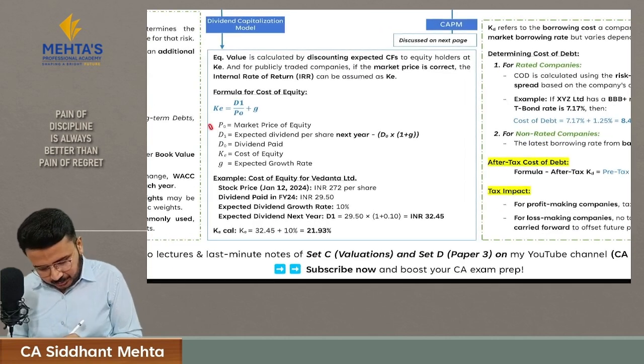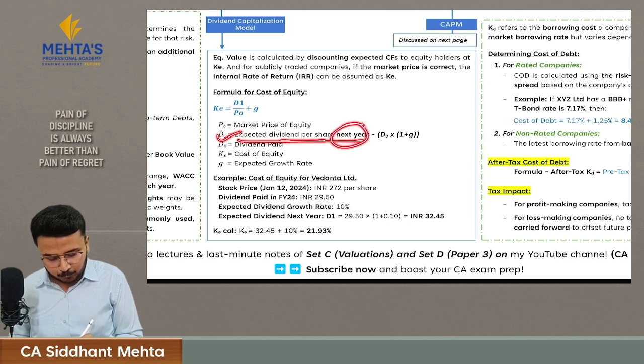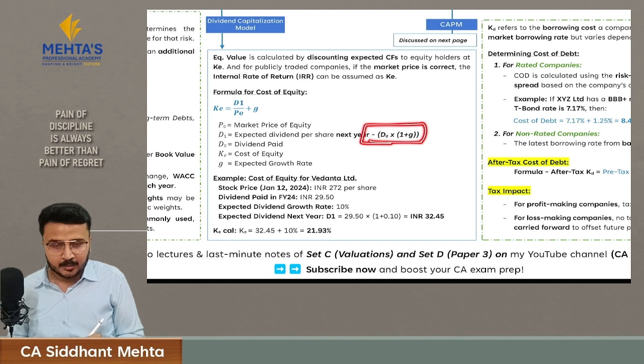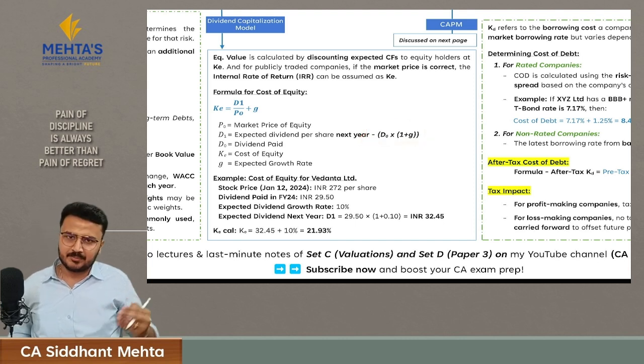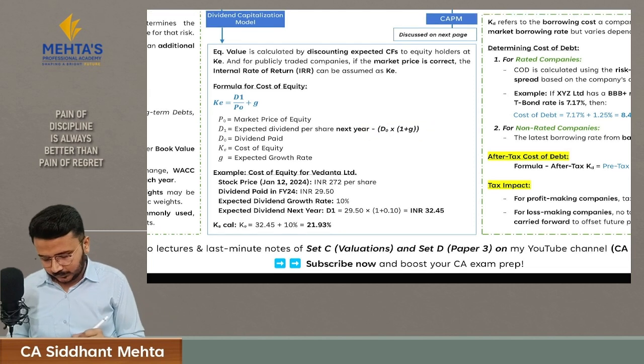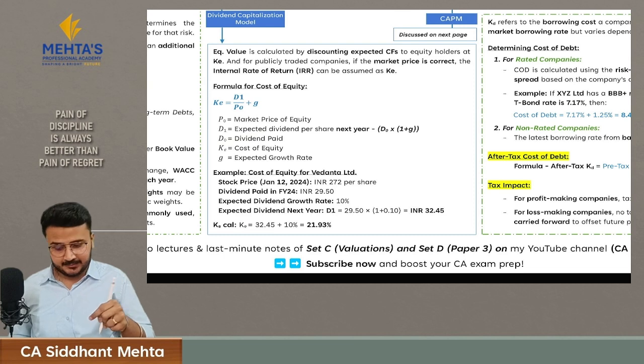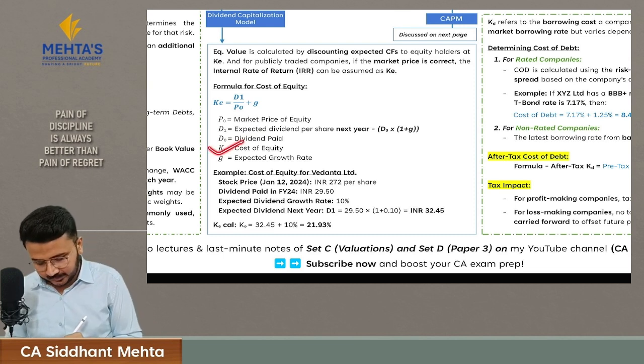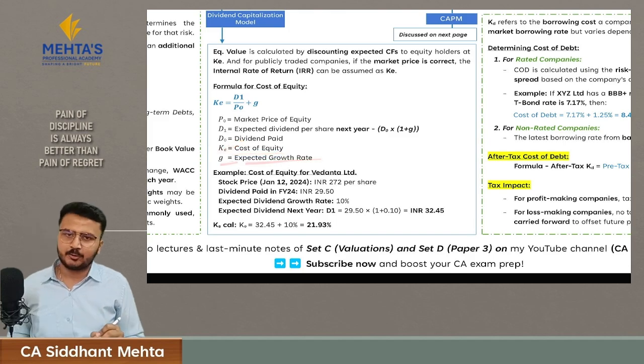So here P0 is the market price of the equity. D1 is the expected dividend per share for next year. We can calculate it as D0 into (1 plus g), because here we are considering that the growth of capital appreciation in the company is the same as the growth in dividend. D0 is the dividend paid in the current year, and D1 is the expected dividend in the next year. Here K is the cost of equity and g is the expected growth rate.